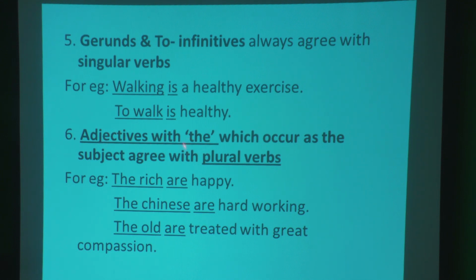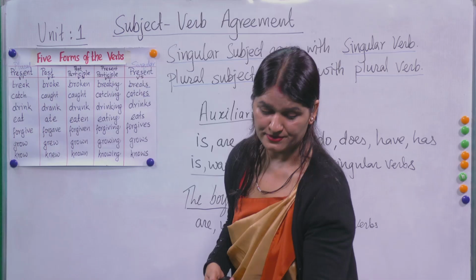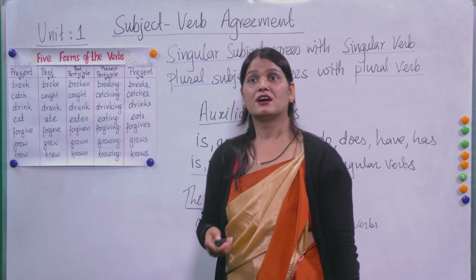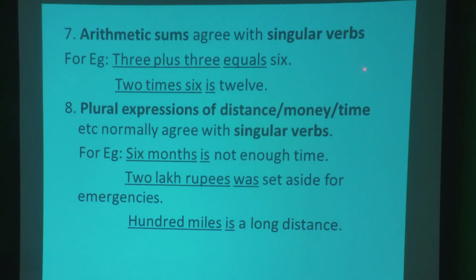Adjectives with "the" agree with a plural verb. So these two things: gerund and to-infinitive agree with a singular verb, and adjectives with "the" agree with a plural verb. Now, next one. Arithmetic sums agree with singular verbs. Look at 3 plus 3 equals 6. These are arithmetic sums, and they agree with the singular verb equals. 2 times 6 is 12. If you find arithmetic sums as the subject, they should agree with a singular verb.